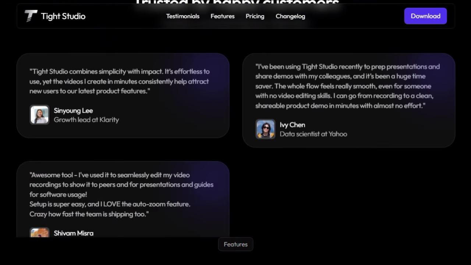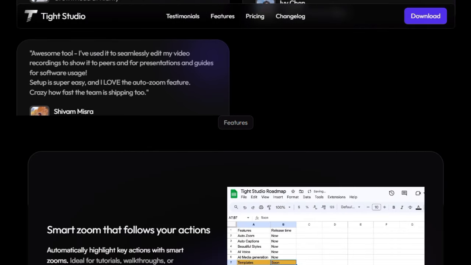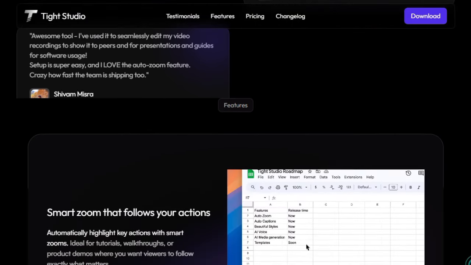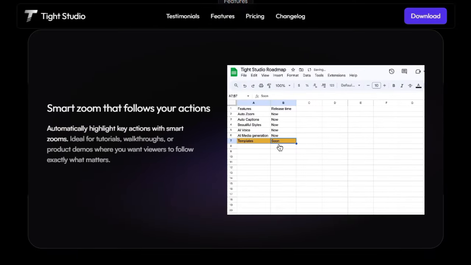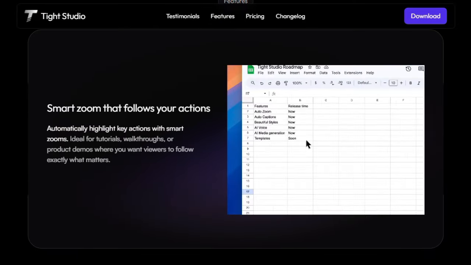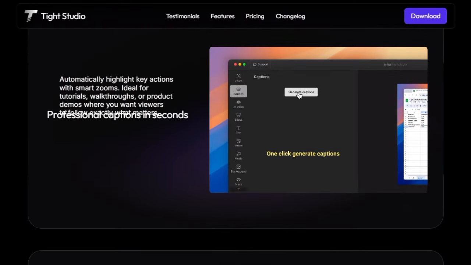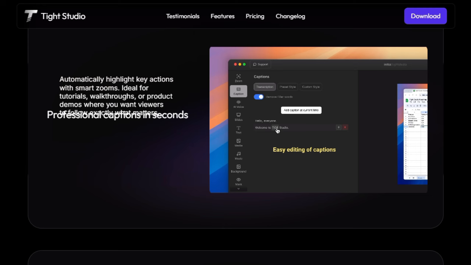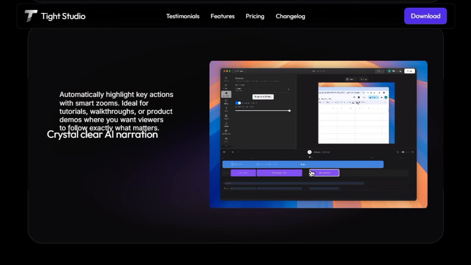What makes it uniquely powerful is a suite of context-aware features that adapt automatically to what's happening on screen: smart zooms that track cursor movement and highlight actions, automatic captions styled to your brand, and AI narration that generates natural voiceovers, even if your original audio is noisy or accents vary. The magic lies in how each clip evolves. Every gesture, every click is intelligently emphasized so viewers never lose focus.